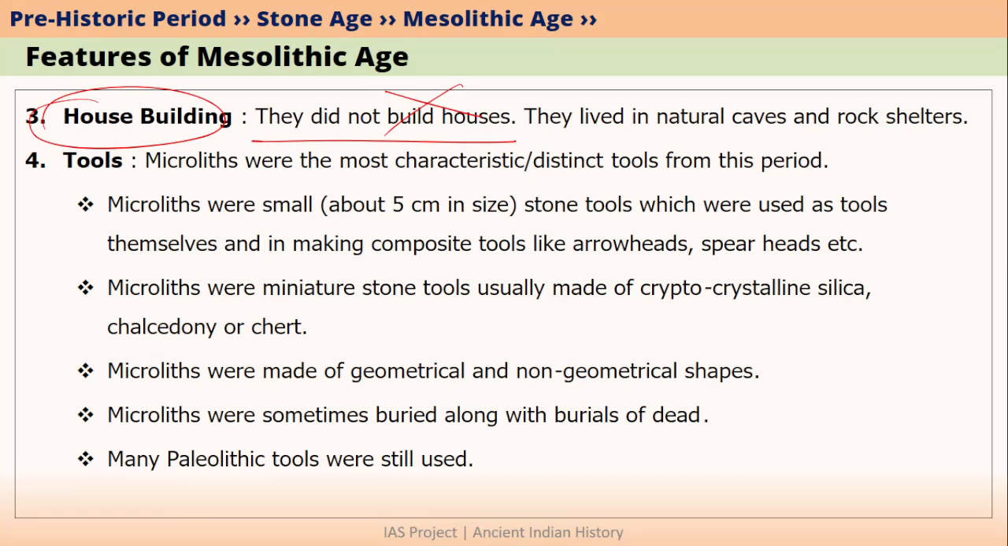If we talk about house building, they did not build any houses. They did not have the technology of house building. So where did they live? They lived in natural caves and rock shelters. For example, in central India, they lived in Bhimbetka.